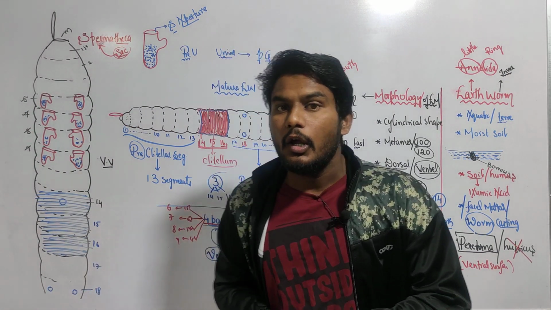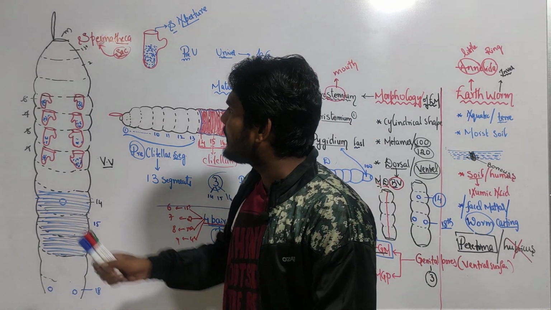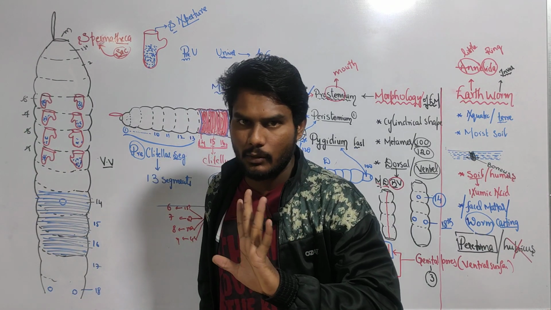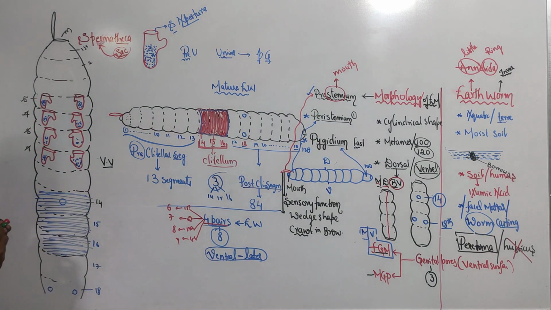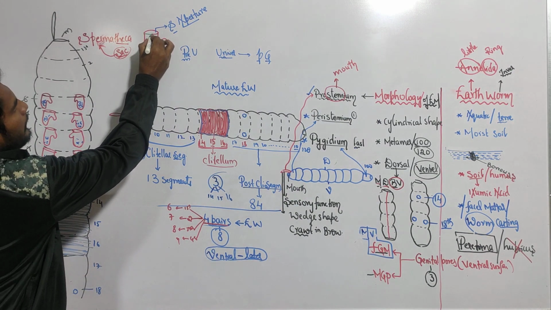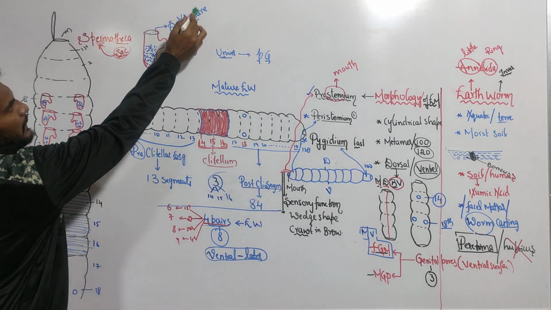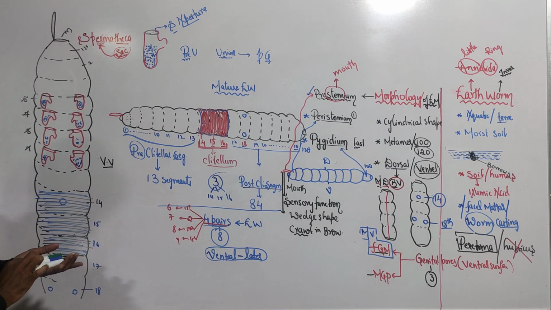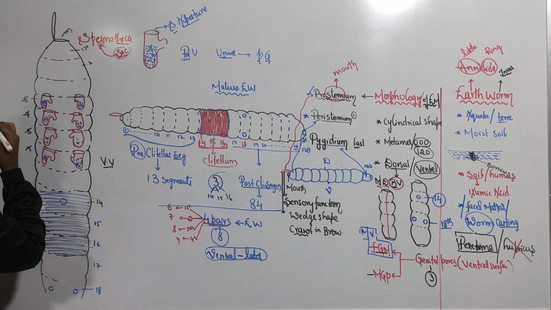Be careful. In which segments are spermathecae present? Sixth segment, seventh segment, eighth segment, ninth segment. Okay, well and good. But you should remember, as I told, this is the opening of a spermatheca. The opening of a spermatheca is called what? Spermathecal aperture. Now, if you observe clearly, this is the spermathecal opening.